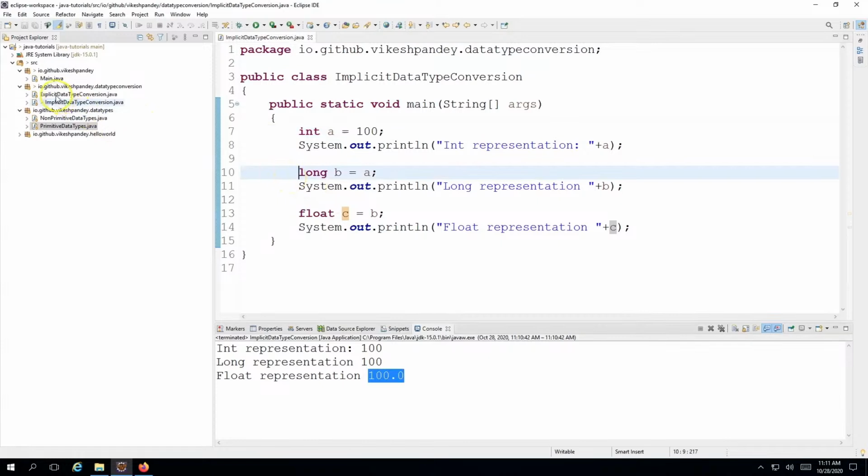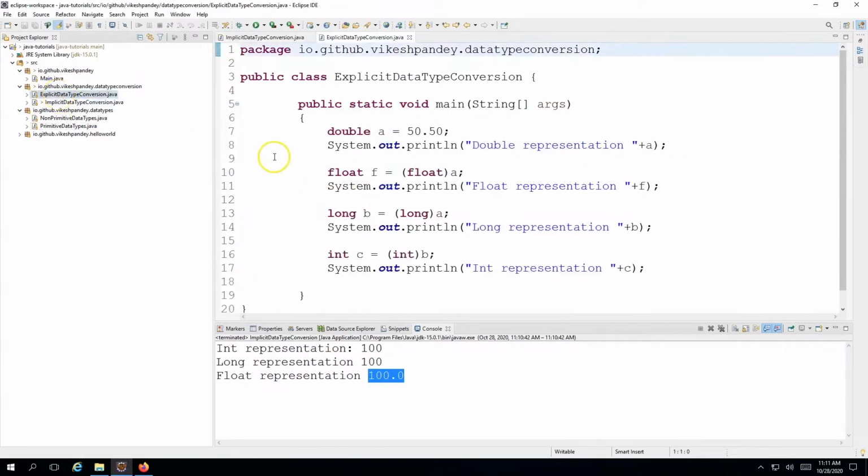Now let's look at an example of explicit data type conversion. How does that work? Using the same analogy of the boxes, now I will try to store a larger range variable into a smaller range variable and see how that looks. So I will start with the largest, which is the double variable.